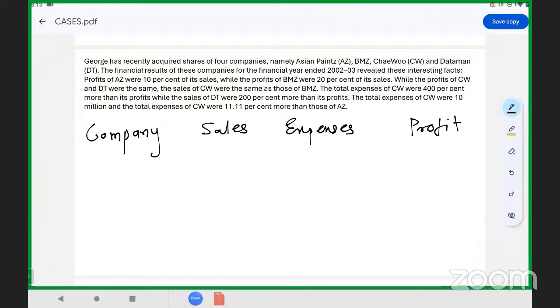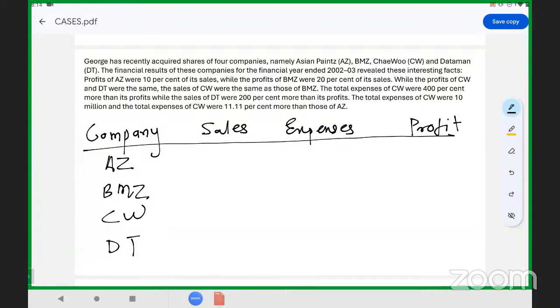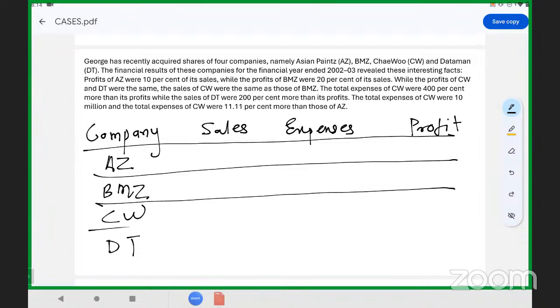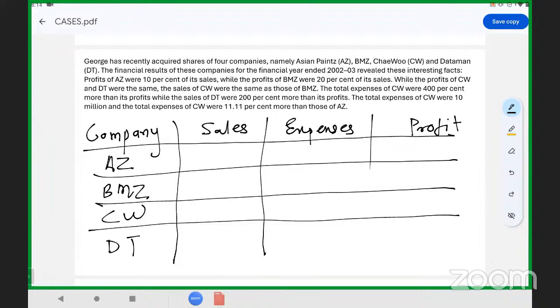George has recently acquired shares of four companies: Asian Paints, which we'll write as AZ, BMW, that is BMZ, Chevu, that is CW, and Dataman, that is DT. We'll write down all of them. Now put down the data.